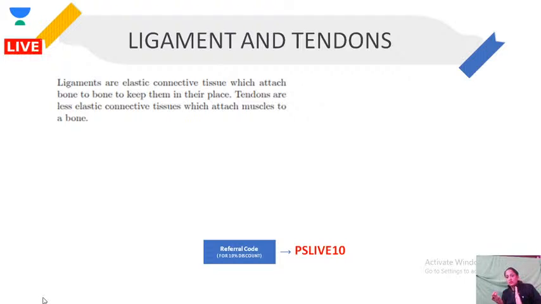Now next, these are the important concepts that I am discussing with you all. Important biological concepts from your science book, but today's lecture is all about biology. So we will just pick from biology. So what is ligament?